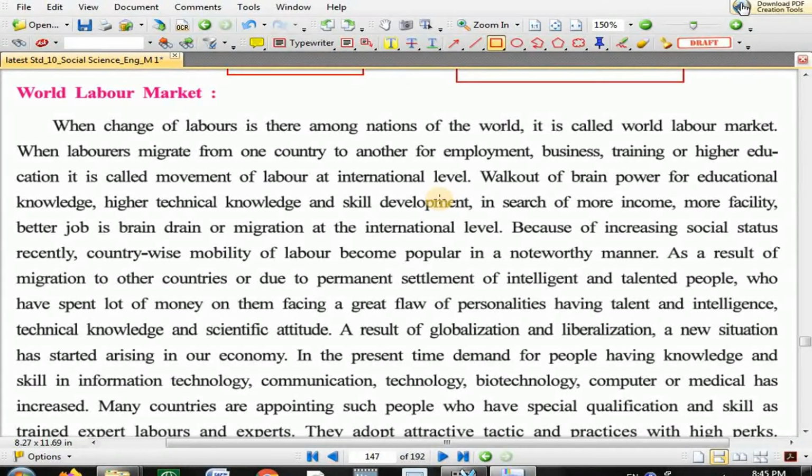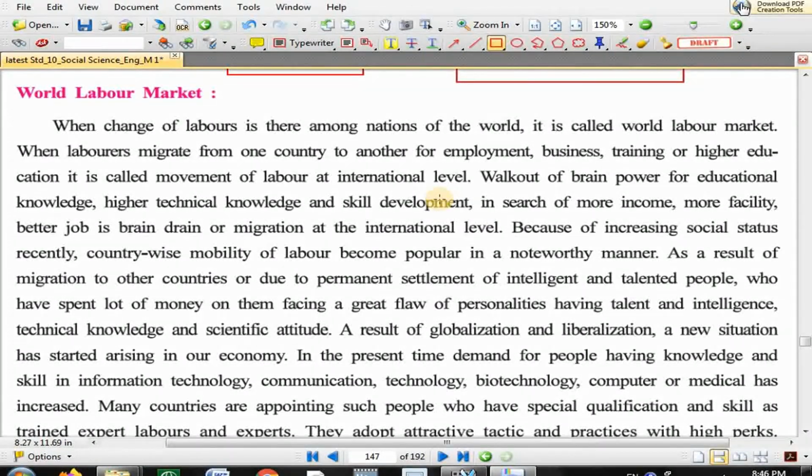So here there is a question for you: do you think we should allow expert people of India to migrate to some other country for a job? If yes, then why? And if no, then why? That you have to write. Right now when I am recording the video, Yashraj Singh gave the answer in the comment section, which I am able to read. Thank you, Yashraj Singh, for giving the answer.